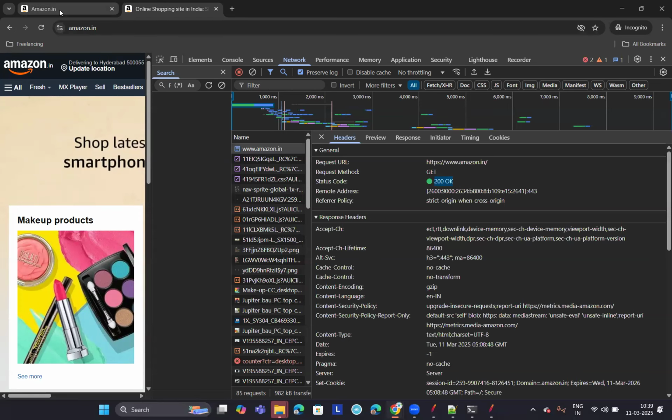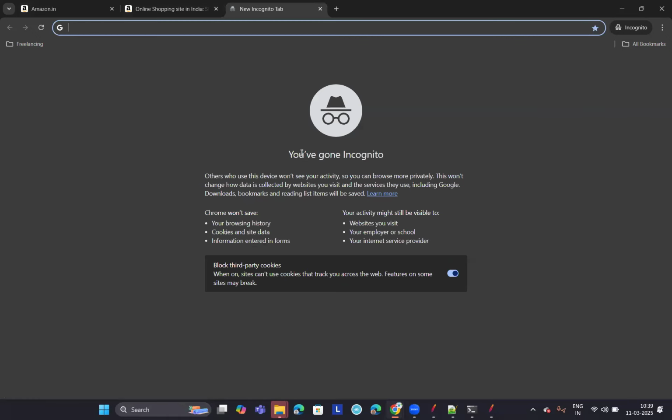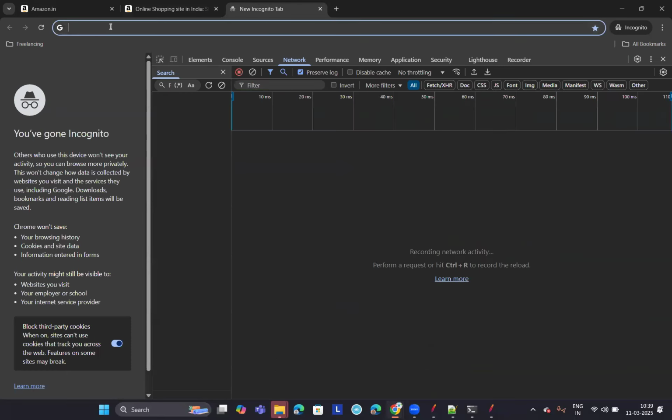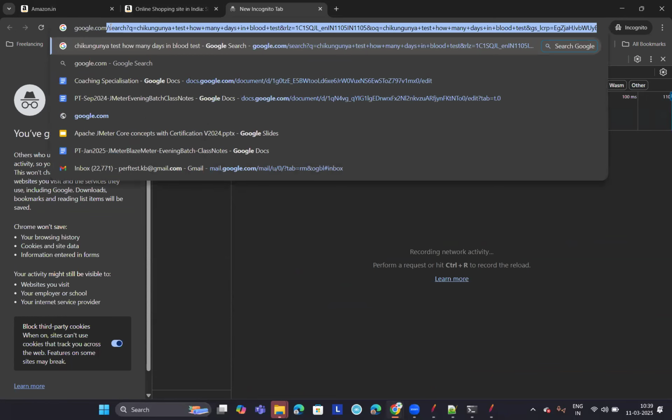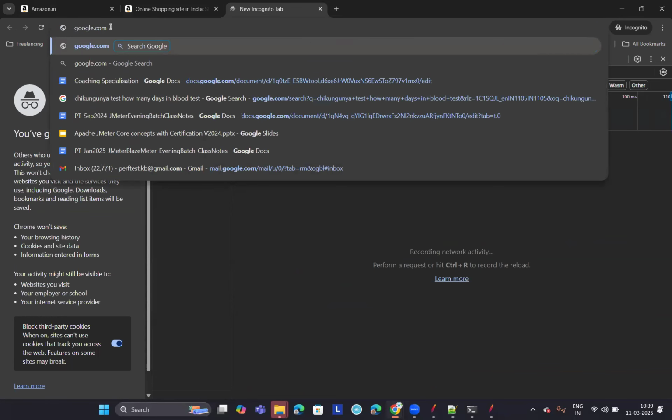Right? However, I'll give you one more example. For example, if you go to the Google page, let me open developer tools here also, and suppose you type google.com, your request will be redirected to google.co.in or www.google.com.